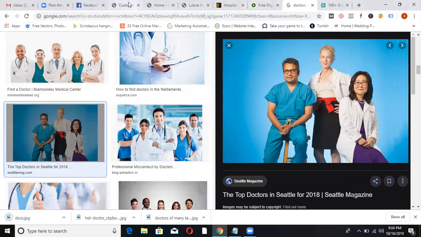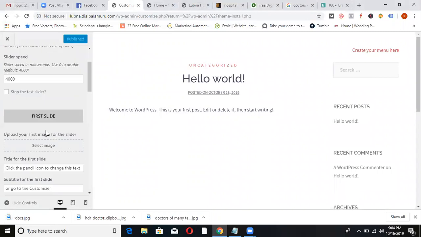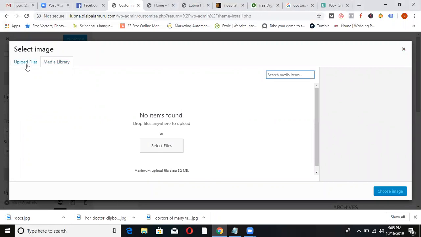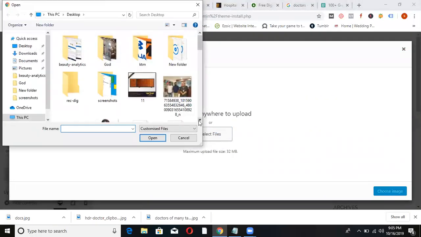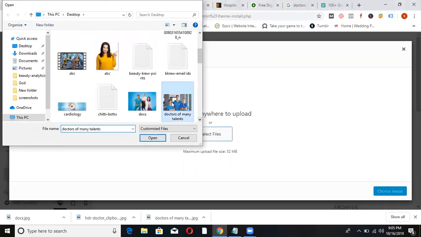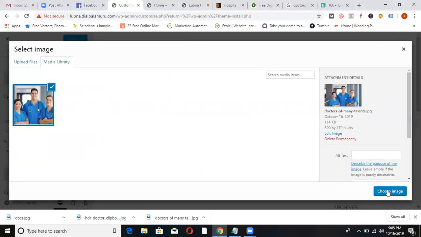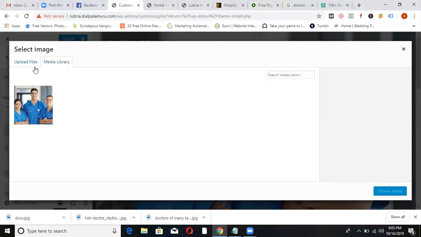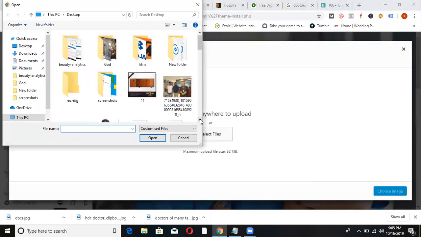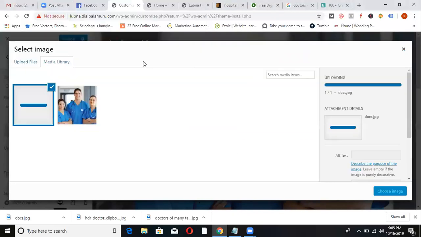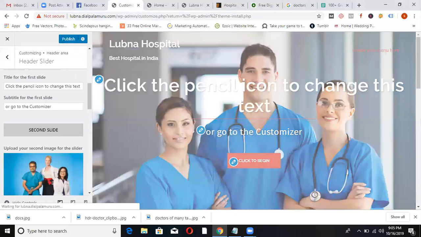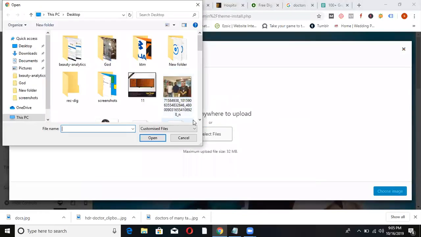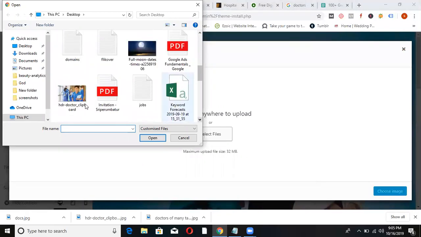Now come back here. Now they're asking what is the first slide. Select an image. I'm uploading that file from my desktop. Next, for the second slide, I upload another image. Then for the third slide, another image.